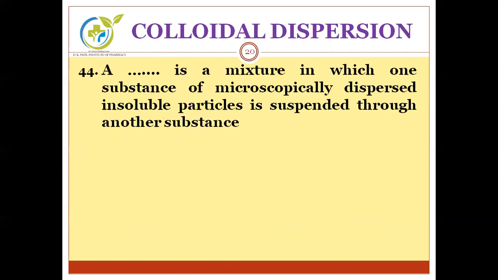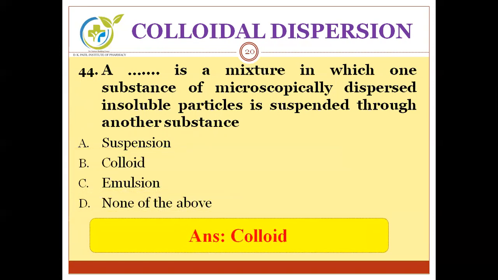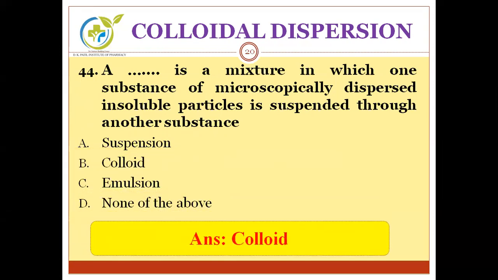Next question. A dash is a mixture in which one substance of microscopically dispersed insoluble particles is suspended throughout another substance. Options are suspension, colloid, emulsion, and none of the above. Can you guess the correct answer? Correct answer is colloid. Colloid is a mixture in which one substance of microscopically dispersed insoluble particles is suspended throughout another substance.